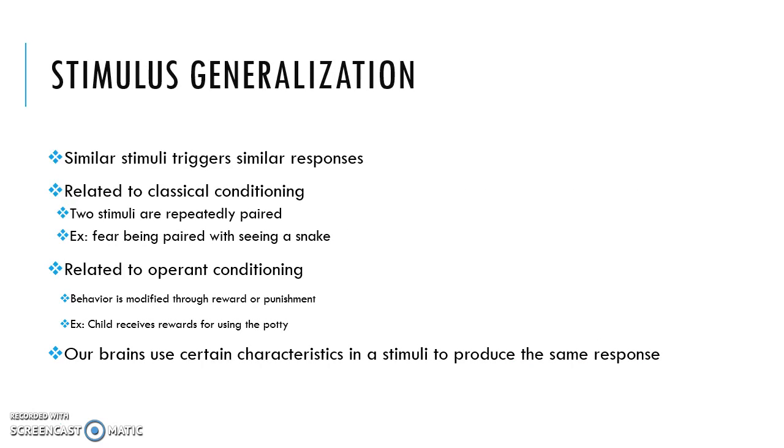Stimulus generalization is when a similar stimuli triggers a similar response. So it can be related to classical conditioning, which is when two stimuli are repeatedly paired. So for example, fear is a big one that's paired with something. So fear can be paired with seeing a snake.